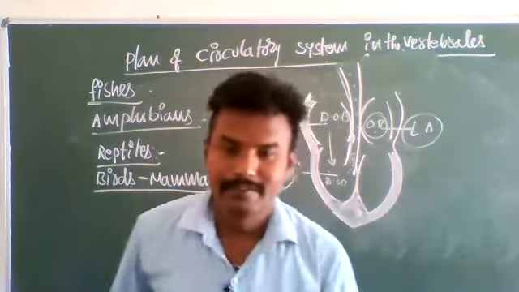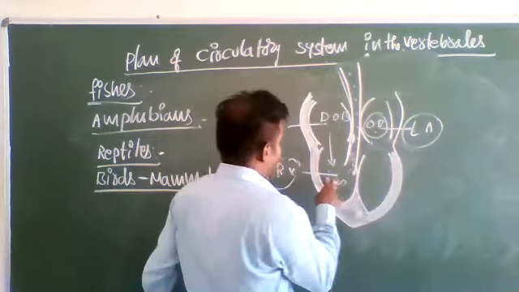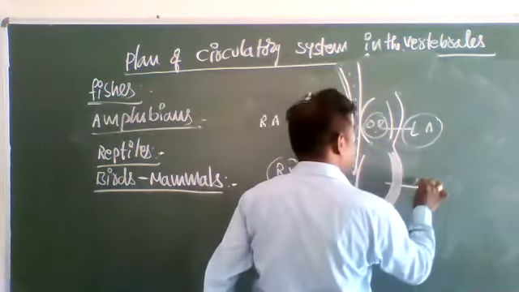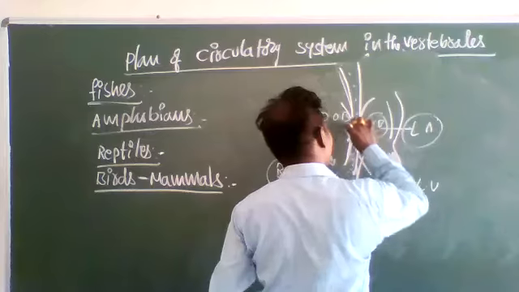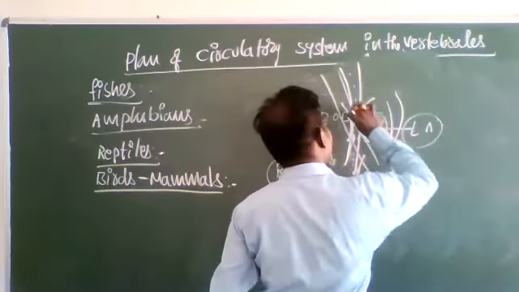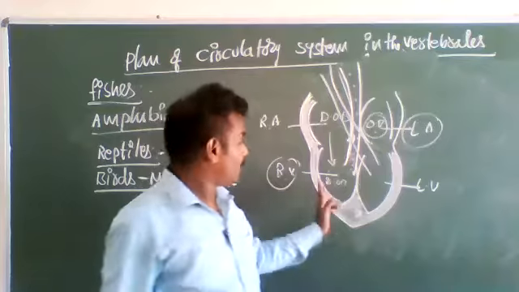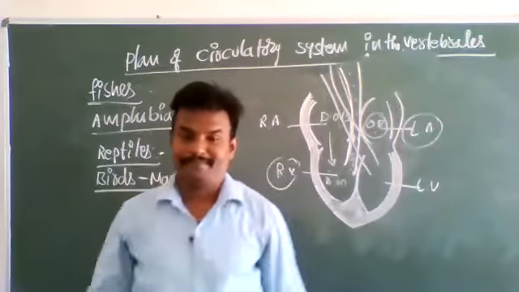One special thing: from the right ventricle, one artery starts. From the left ventricle, one more artery, the aorta, starts. Pulmonary artery, systemic artery.